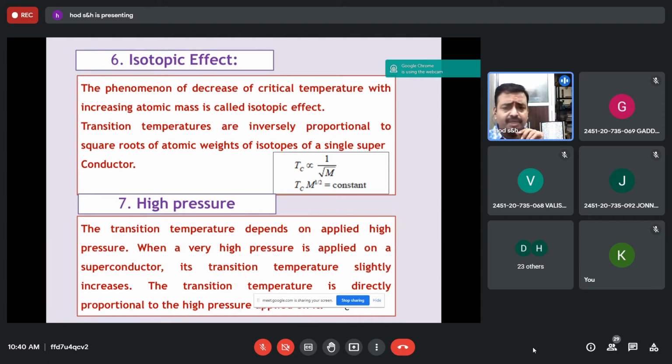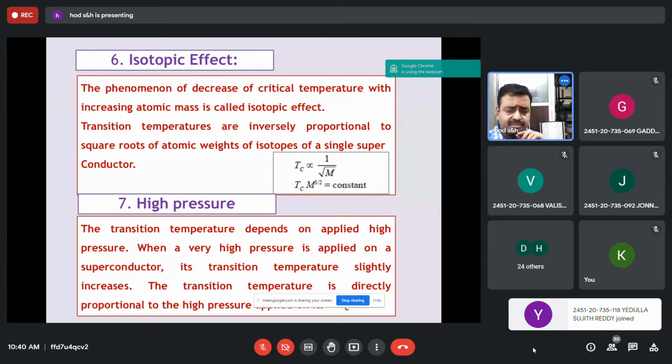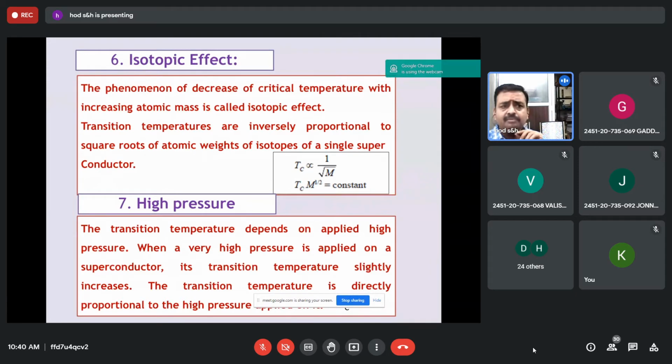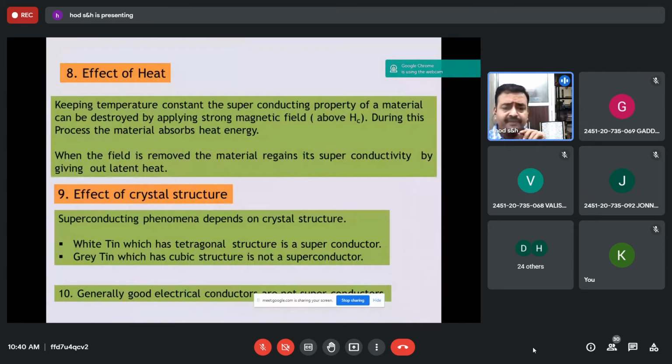Then you should remember the isotope effect. The transition temperatures are inversely proportional to the square roots of the atomic weights of isotopes of a single superconductor: Tc M^(1/2) is constant. Just remember this. All these are observations. When high pressure is applied, transition temperature also increases, so transition temperature is directly proportional to pressure applied. This is another property. Then the effect of heat: below transition temperature, when a high magnetic field is applied, the material loses its superconductivity and absorbs heat energy. When the applied field is removed, the material regains its superconductivity by giving out latent heat. So this is the effect of heat.